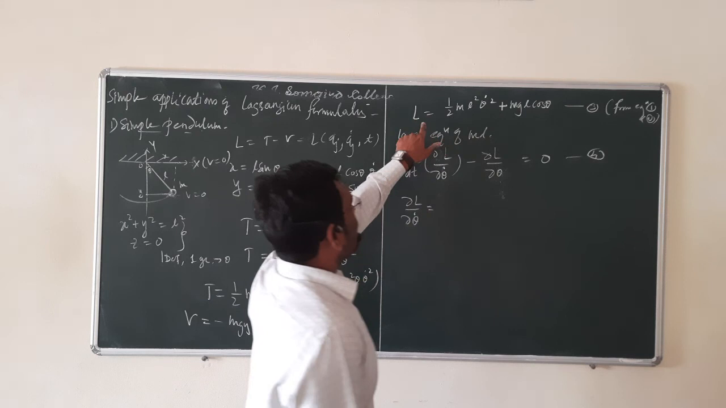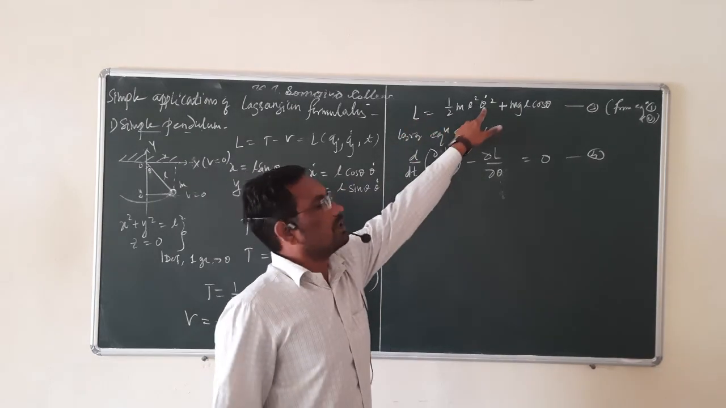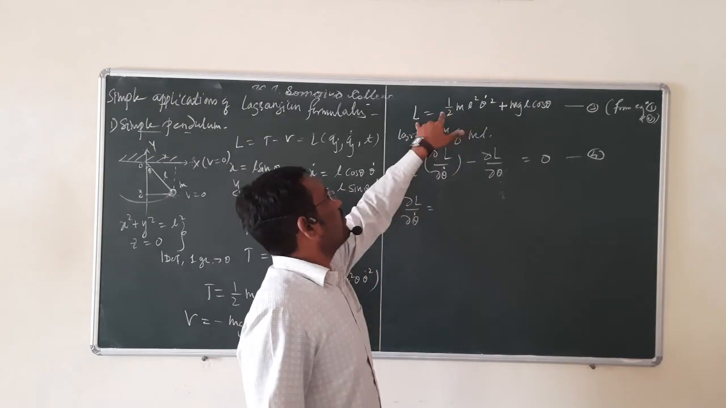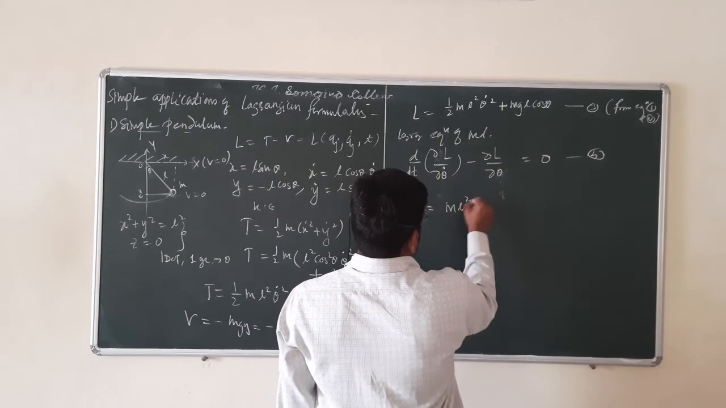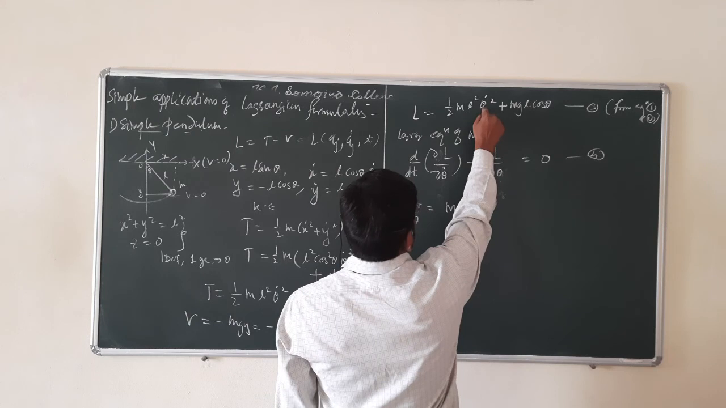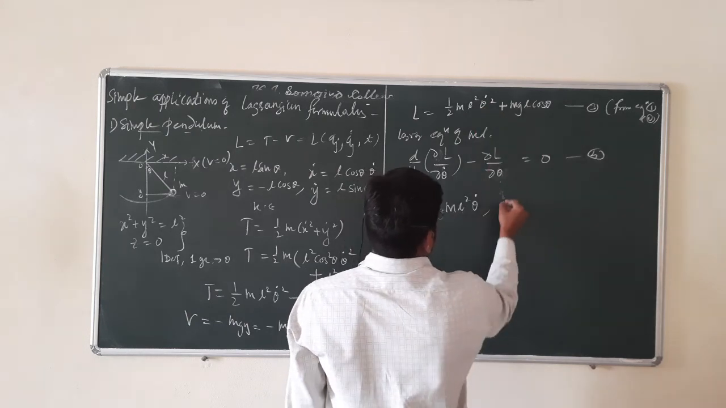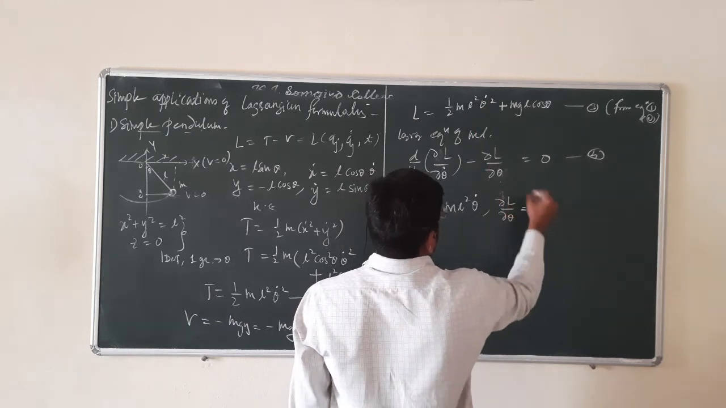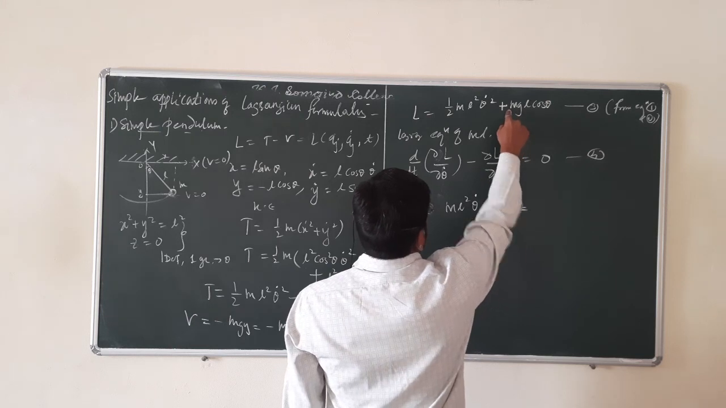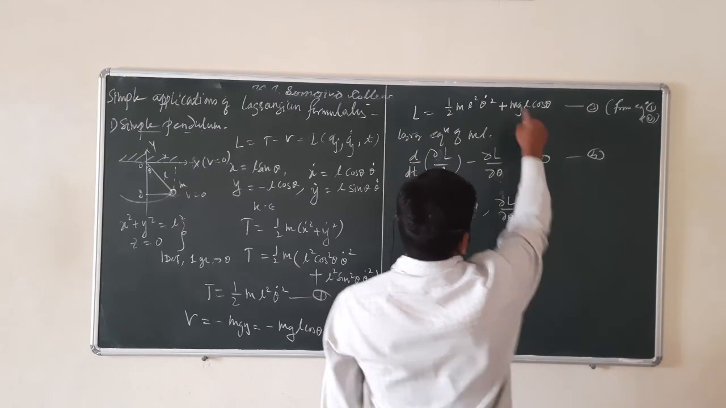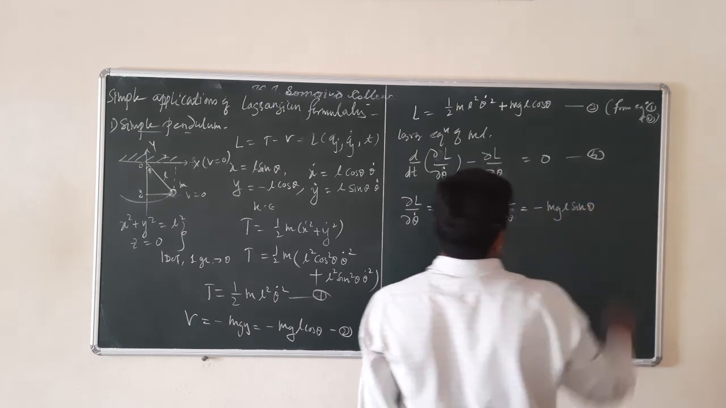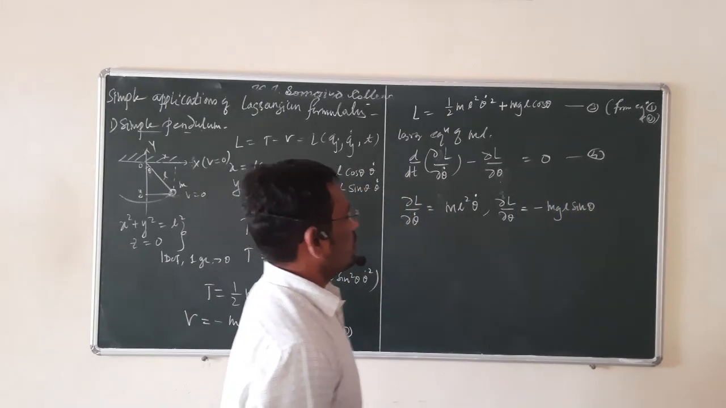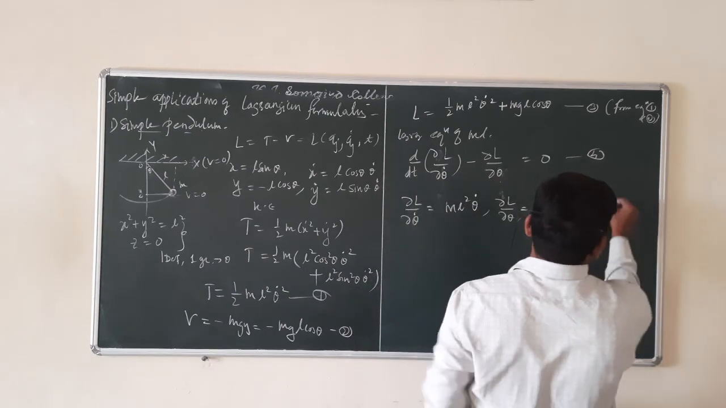We have to differentiate this Lagrangian with respect to theta dot. The derivative of the Lagrangian with respect to theta dot is m L squared theta dot. Now the derivative of the Lagrangian with respect to theta is minus mgL times the derivative of cos theta, which is minus sin theta. So put this in equation 4.